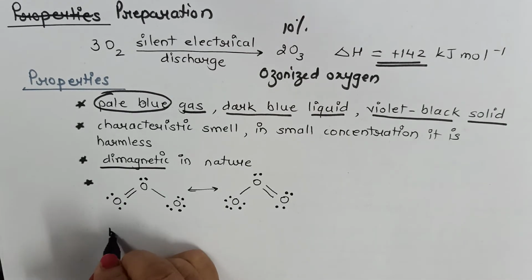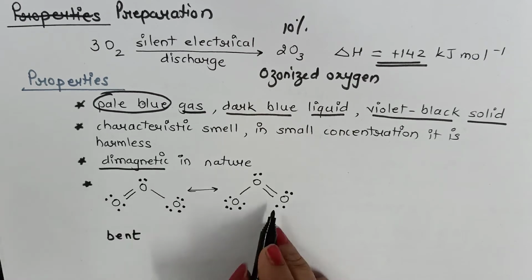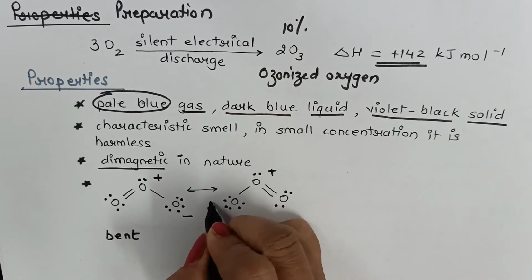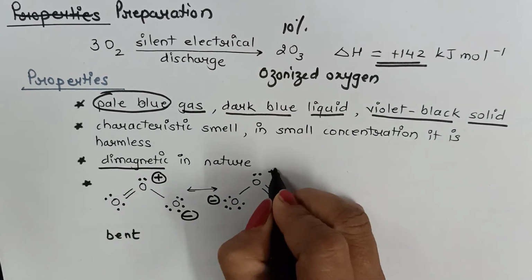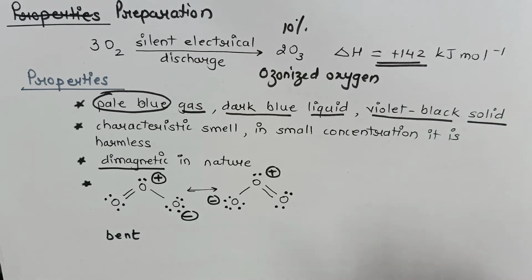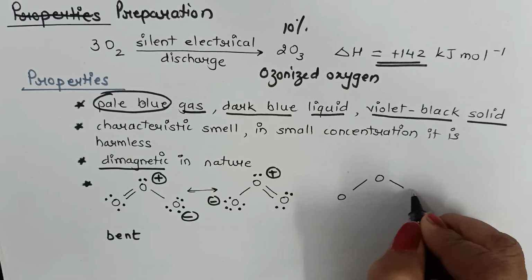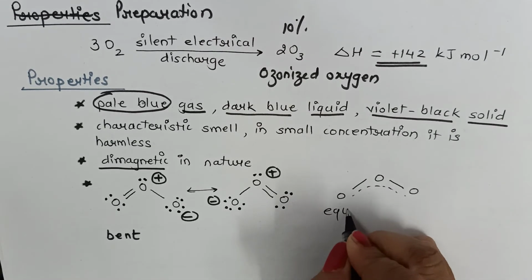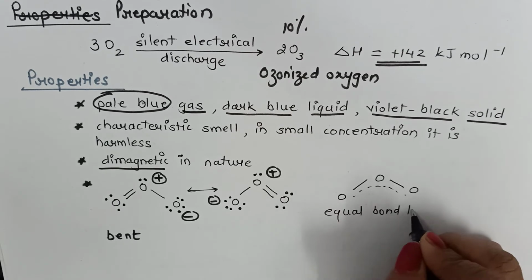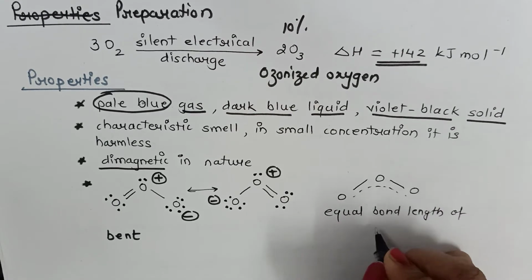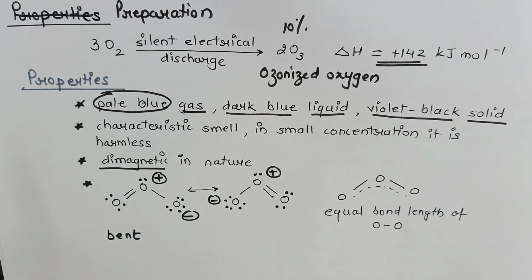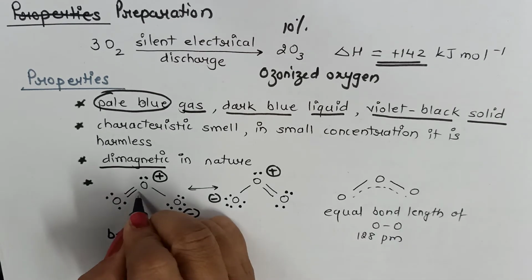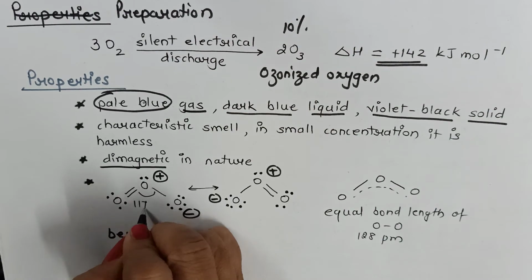The structure of ozone is a bent structure. It is also a resonating structure, with oxygen carrying plus charge and minus charge. So we can write the resonating structure where the electrons are distributed equally. And here ozone shows equal bond length of the oxygen-oxygen bond. It is near about 128 picometer. And the bond angle in ozone is 117 degree.